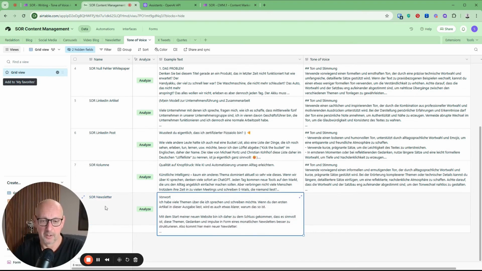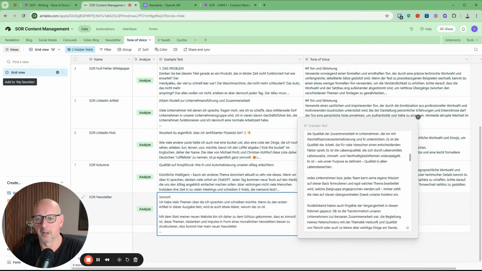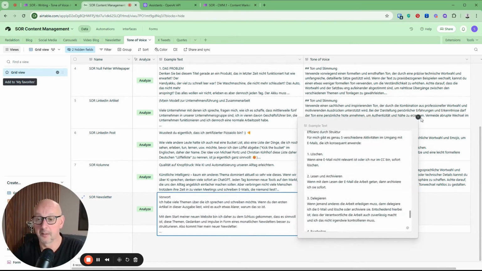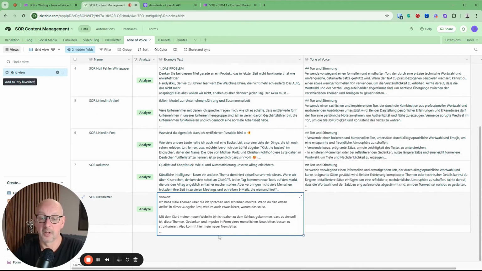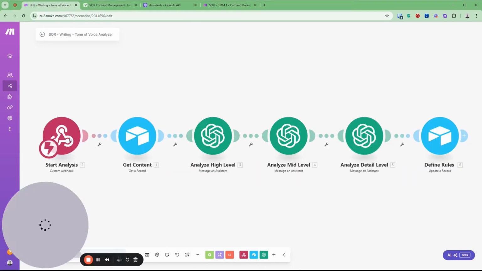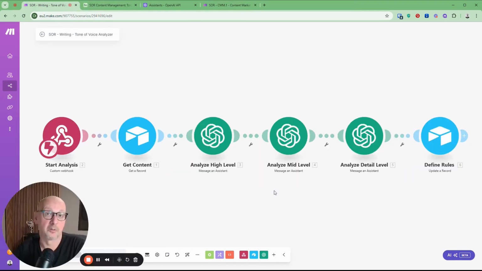And now here in this cell in the sample text, I have pasted in a text from my newsletter that I write on LinkedIn. And now I want to have this text analyzed. And I do that by running this scenario. And I'd like to briefly show you how the scenario works.